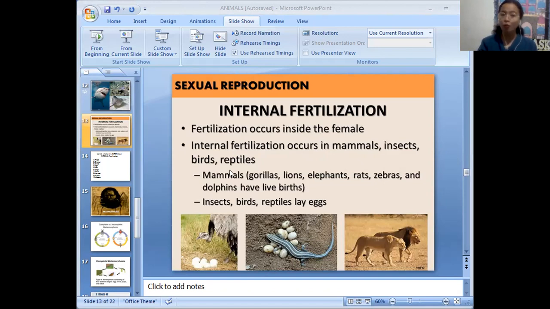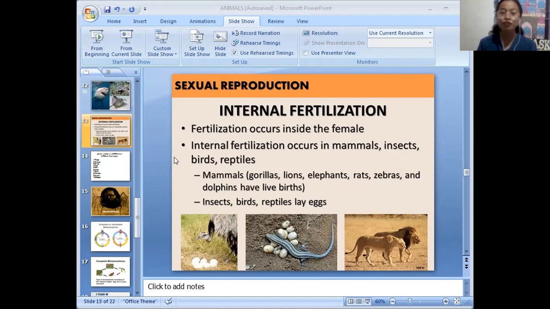For example, mammals, we are mammals. Gorillas, lions, elephants, rats, zebras, and dolphins have live births. Insects, birds, reptiles lay eggs, but the eggs of these species are already fertilized inside the female. So when it is released, they will just wait until the babies, their children, will be born.